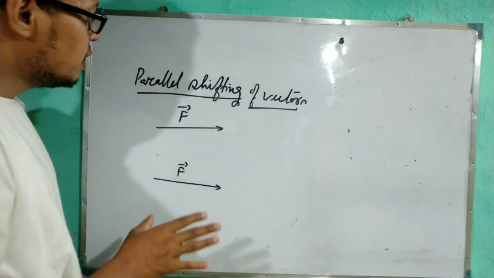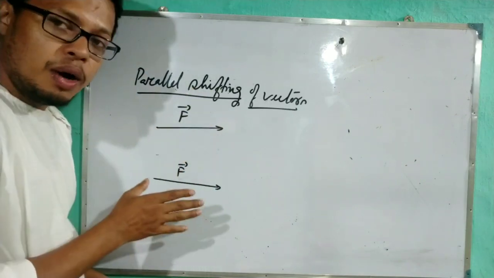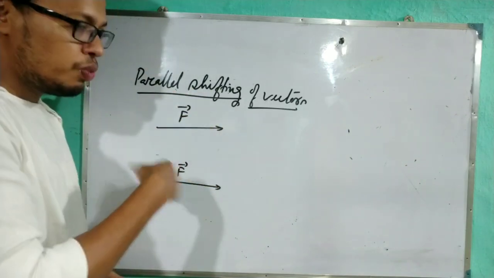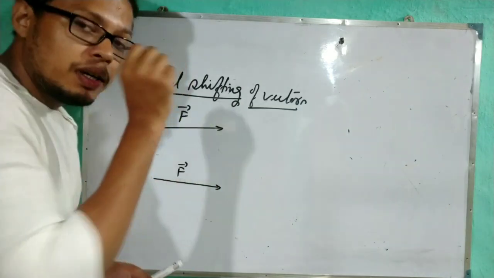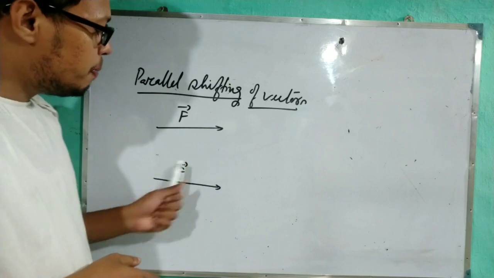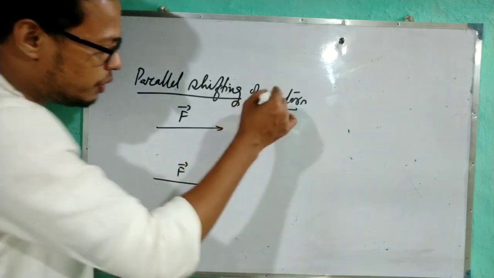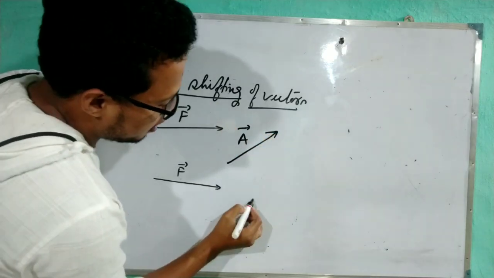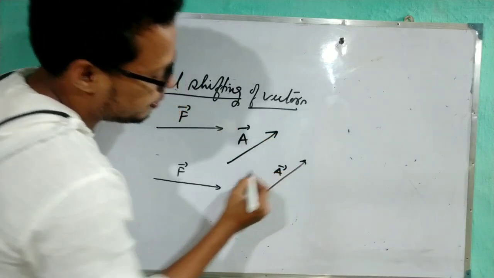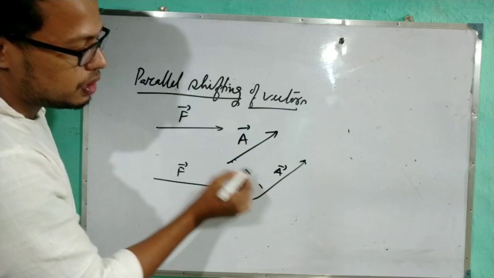So in the vector chapter, parallel shifting is allowed when the force, or whatever the vector quantities be, is applied on the same body. Now we can apply the parallel shifting. Suppose the vector A is like this, so we can shift it parallelly. Like this also you can draw. This is the parallel shifting.